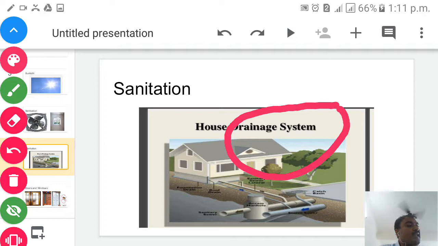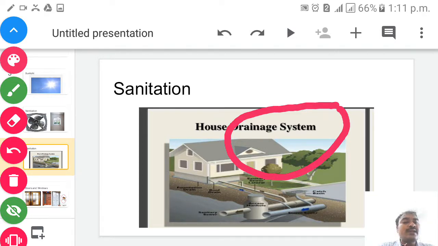An ideal home must have a proper drainage system. To remove the dirty water, the drain should be covered and cleaned regularly to prevent the breeding of flies, germs, mosquitoes and cockroaches. A proper drainage system protects us from diseases like malaria, dengue, cholera, etc. The dustbin should have a lid and it must be cleaned every day. So children, the sanitation also plays an important role.